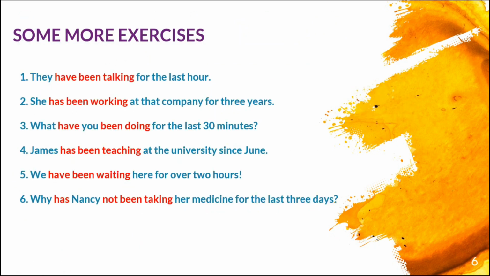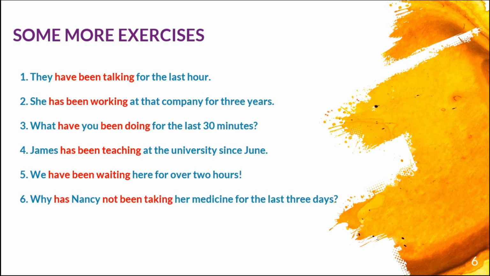So we have here 6 more examples. Number 1, they have been talking for the last hour. Okay, they have been talking for the last hour and they are still talking. So be careful, because it's something that started in the past and continues in the present and may continue into the future.